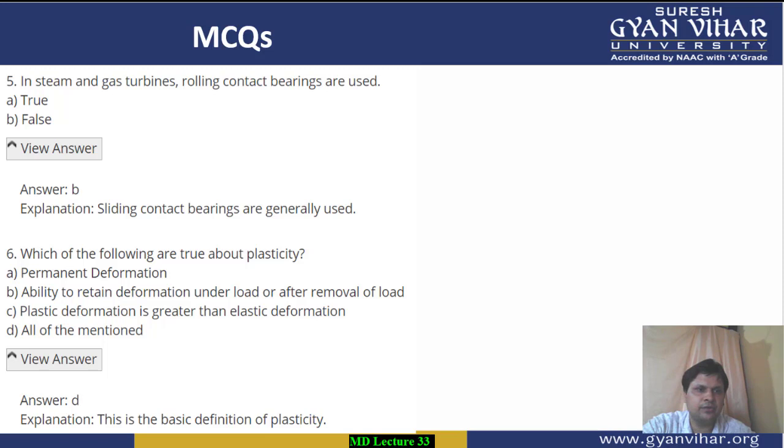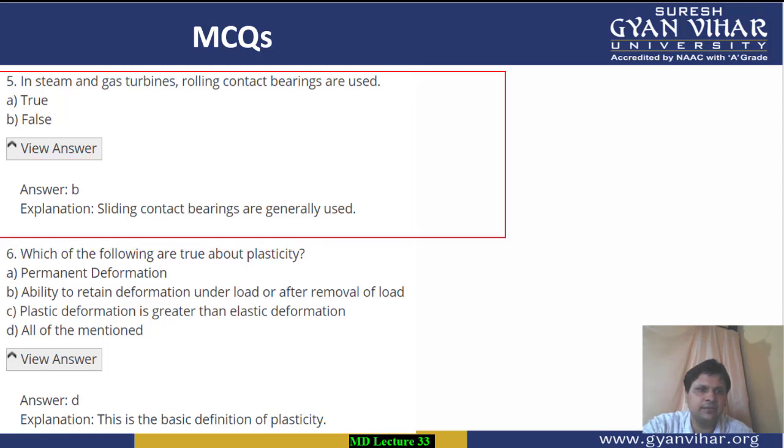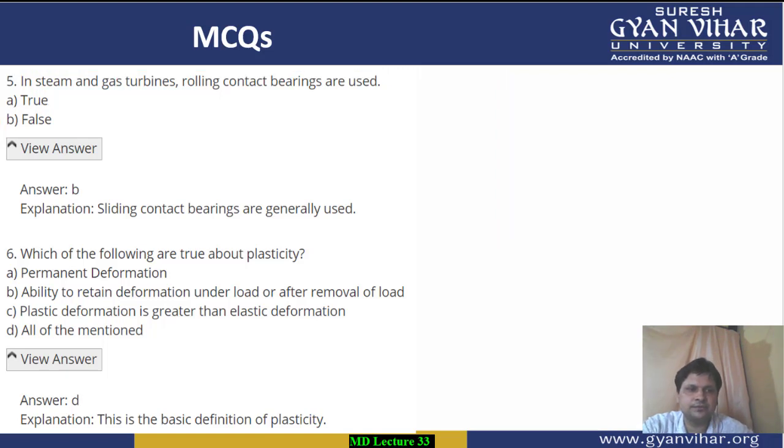Coming to MCQ number 5. In steam and gas turbines, the rolling contact bearings are used. Whether it is correct or wrong? As we all know, in the case of steam and gas turbines, large load has to be supported. Therefore we use the sliding contact bearing, not the rolling contact bearing. Therefore the statement is wrong. B is the option.